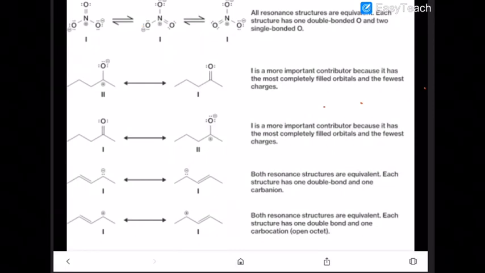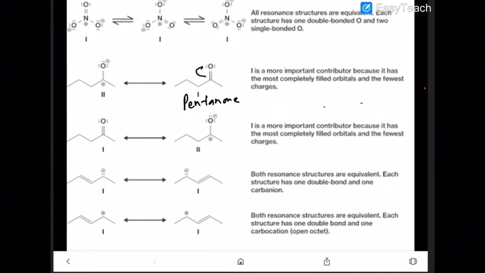Now look at this question. This compound is pentanone 2. So here a lone pair sigma bond pi bond exists. What can happen here?